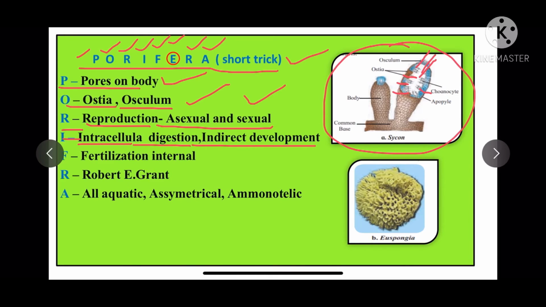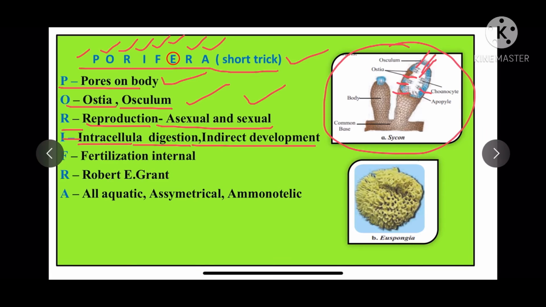In this, the breakdown of food material into small molecules occurs inside the food vacuole within the cell, and here the ingestion occurs through phagocytic vesicles. That is called intracellular digestion. In short, the digestion which takes place inside the cell.